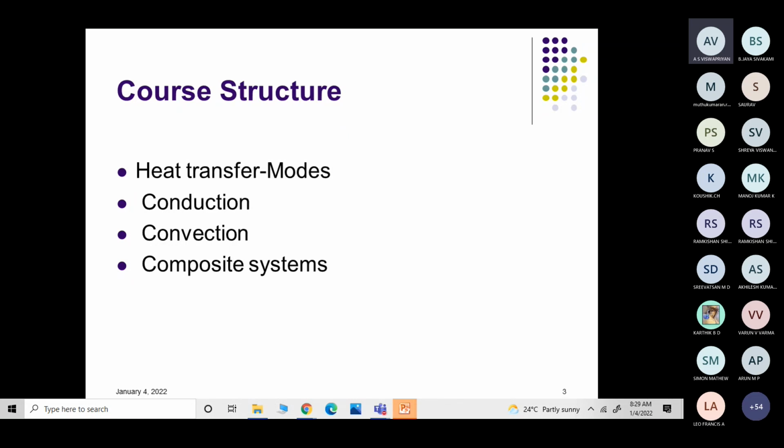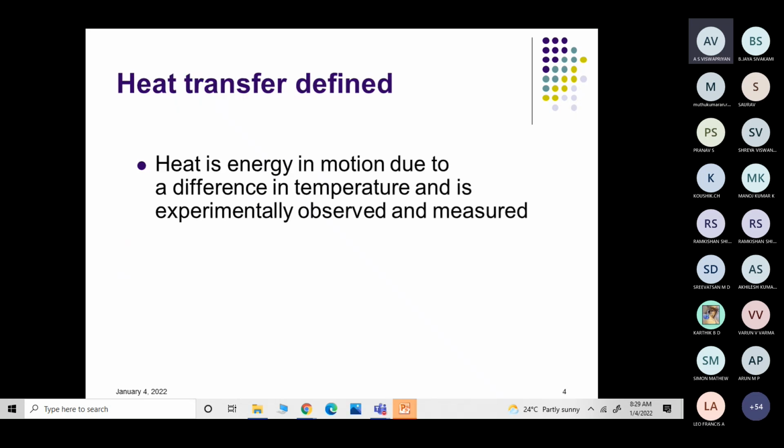Okay, so basically we will be having a combination of conduction and convection in all practical purposes. Why? In all the practical problems we have a combination of conduction and convection. Just now I quoted the internal combustion engine, where due to the combustion of the air-fuel mixture you will have hot gas. The hot gas transfers its heat energy to the piston, and similarly the hot gas transfers its heat energy